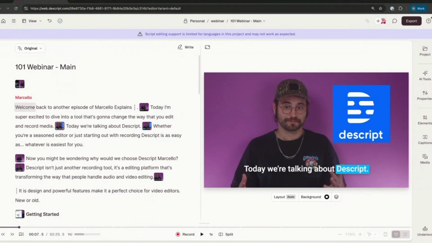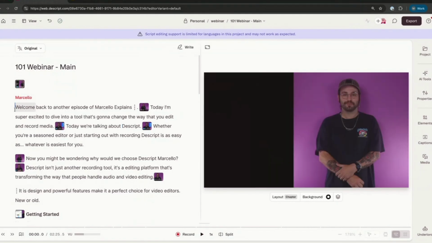Cool. So there's an example of how we are, as you can see on the left-hand side, transcribing each word that I am saying, displaying it on the left-hand side, and aligning when I say it to what is said. With this alignment, we're able to make adjustments to the video based on the text.